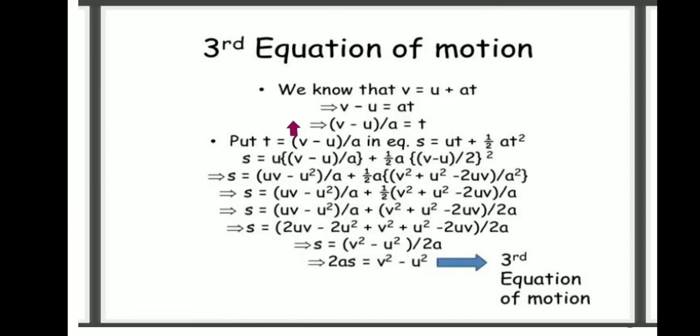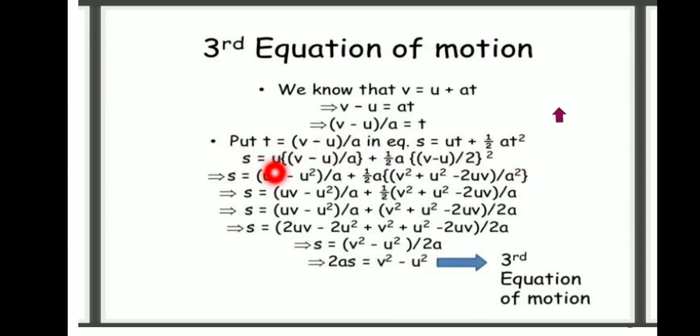Third equation of motion. We know that v = u + at, so v − u = at. Therefore t = (v − u)/a. Substitute t = (v − u)/a in the equation s = ut + ½at².